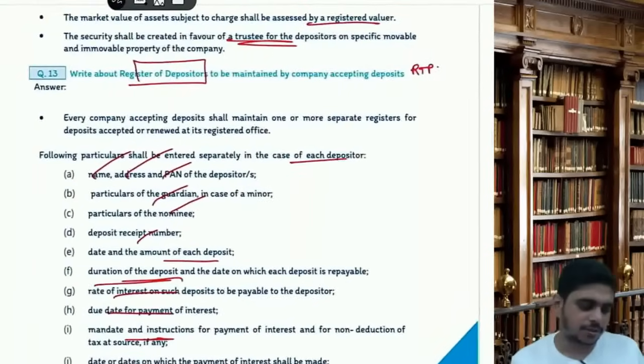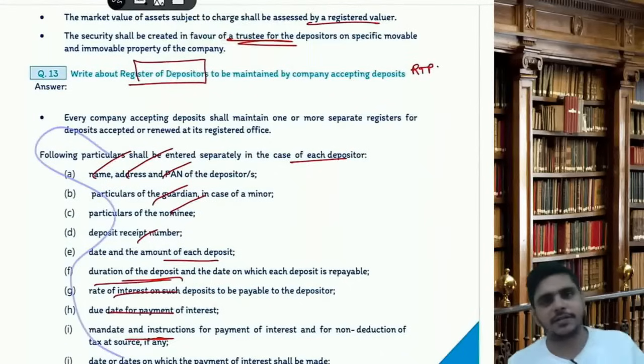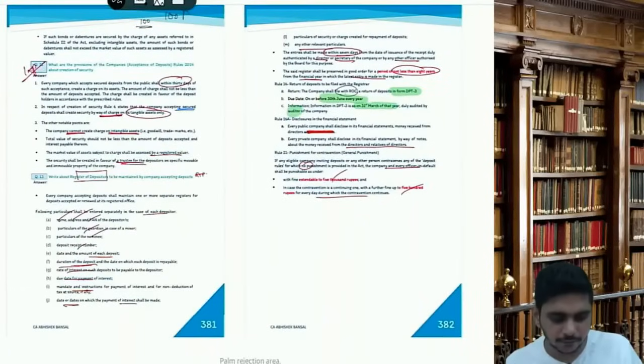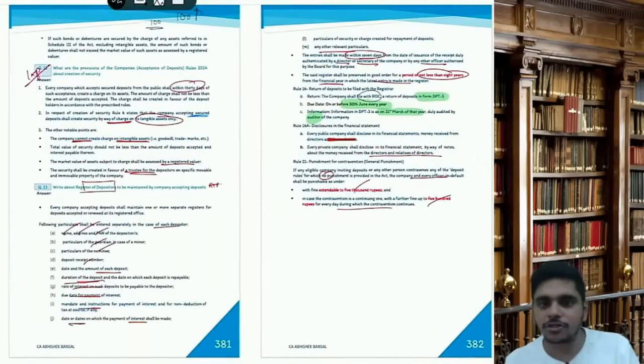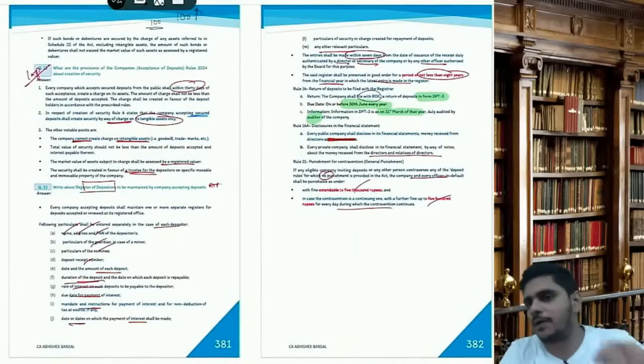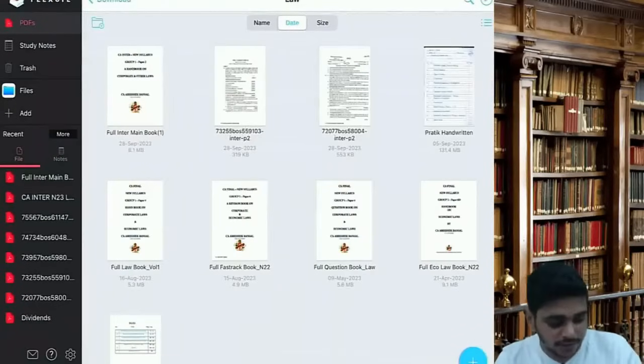Then register of depositors, I have told you, you can just read this, it is an RTP one answer. Finish. Chapter is over. So deposits may come in the exam, minimum 3 marks, it can go to 6 marks. So with this, deposit is also done.